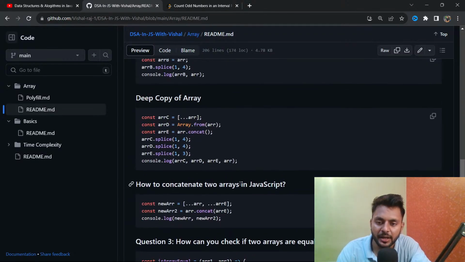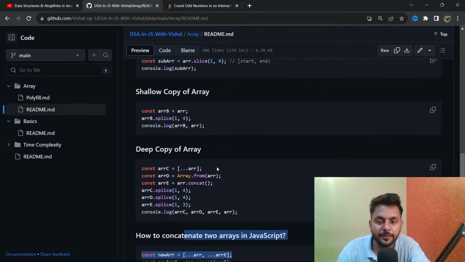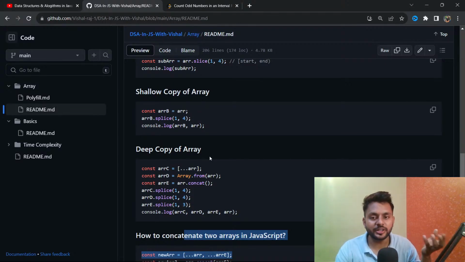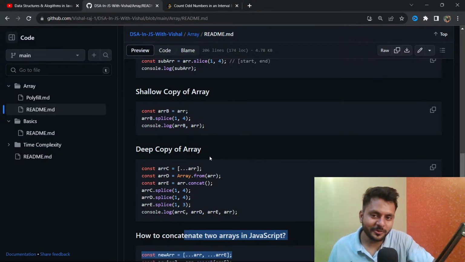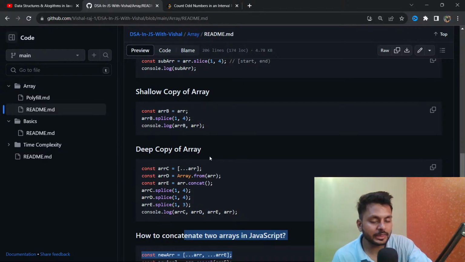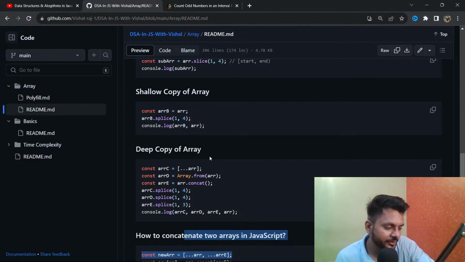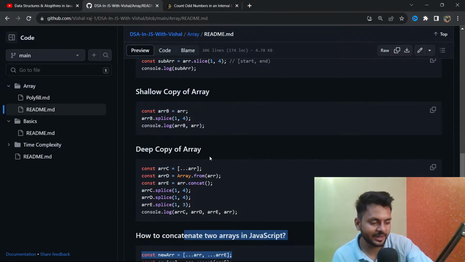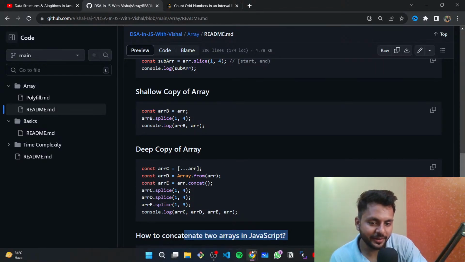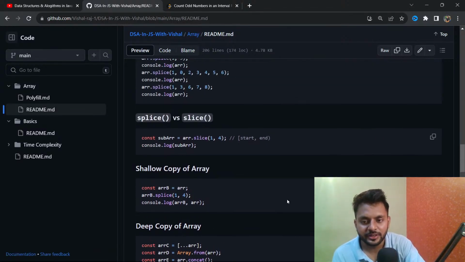And yeah, how to concatenate and deep copy. One of the most asked questions: how many of you understand deep copy and shallow copy? Let me know in the comment section. What is the difference between deep copy and shallow copy? I would say every beginner should know this. I think there should be some option of creating a poll, but I am not creating that right now. But yeah, let me know how many of you know. This is one of the important topics.